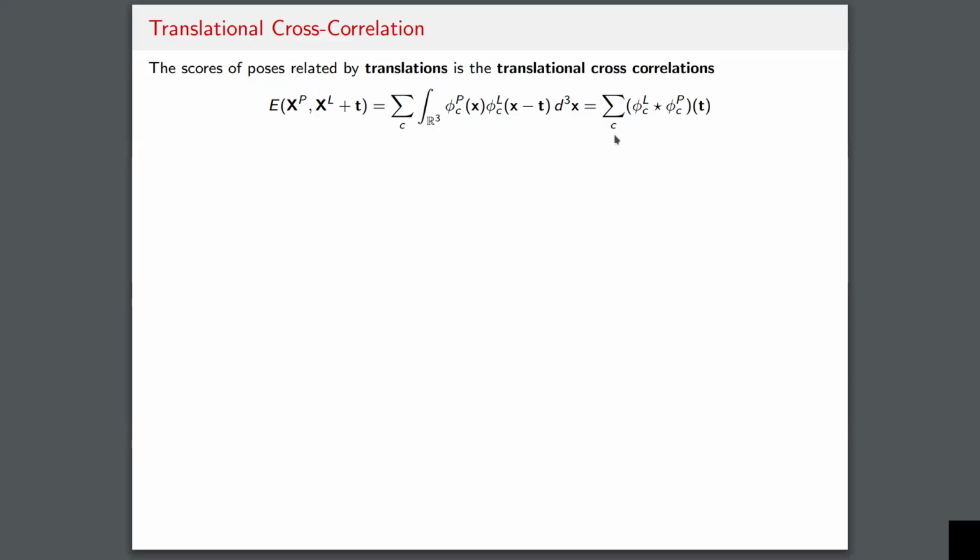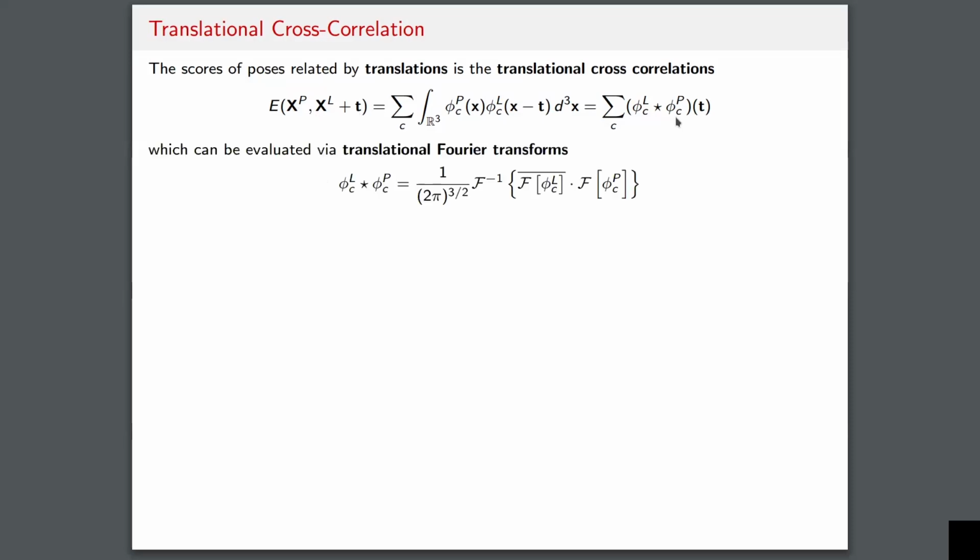Well, this is going to just be the cross correlation of the two scalar fields, the ligand scalar field cross correlated with the protein scalar field. And to evaluate this cross correlation, we just need to evaluate the inverse Fourier transform. Well, again, this is just the convolution theorem at play here. We just need to evaluate the Fourier transform of the ligand scalar field and then the protein scalar field, multiply those two, and take the inverse Fourier transform. Each of these is n log n in runtime, which is the whole reason why this procedure is nice.